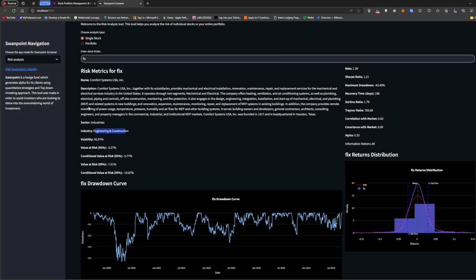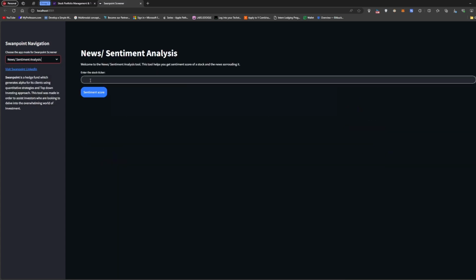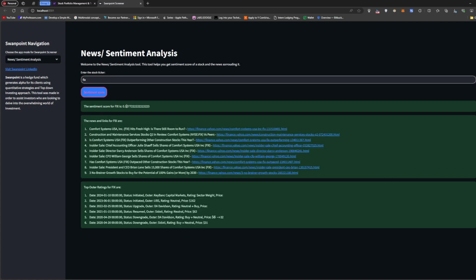Industrial engineering construction. You can read the description of FIX to see what they do: they provide mechanical and electrical installation. Then I go through the news sentiment analysis for FIX, and it gives me a sentiment score for FIX, 0.5. And then I get the news links for FIX, so you have different news here.